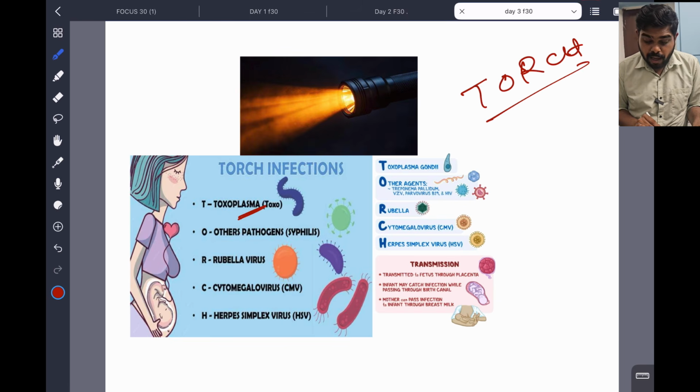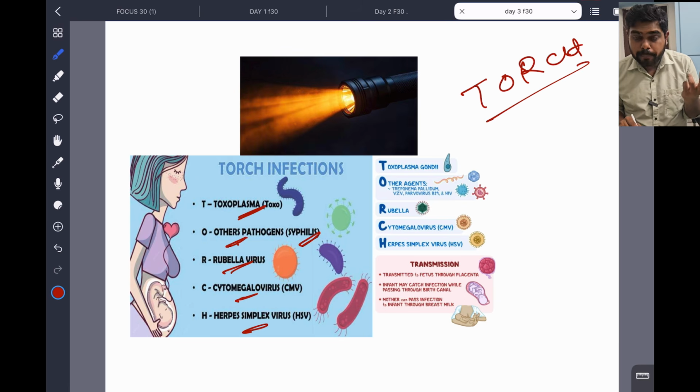See, T for toxoplasma, O for others, R for rubella virus, C for cytomegalovirus, H for herpes simplex virus. The others are mainly syphilis, Treponema pallidum, and varicella zoster, parvovirus B19 and HIV, whatever, many are there. Okay. So these TORCH infections spread from mother to baby, through the placenta to the fetus.